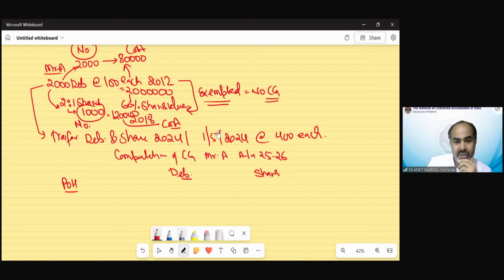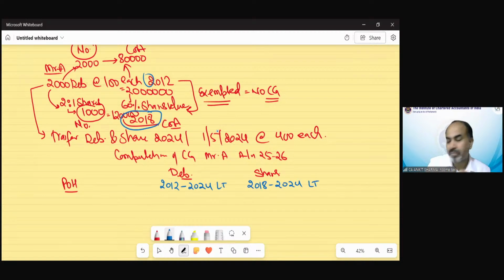So debenture period of holding would be 2012-2024. Shares we have received in 2018 on allotment, on conversion. So that would be 2018 to 2024. Long term. Long term.